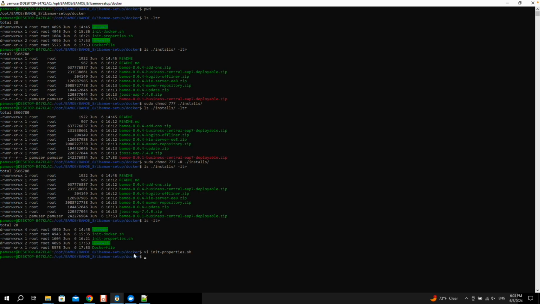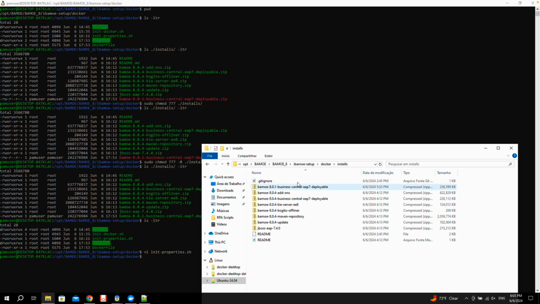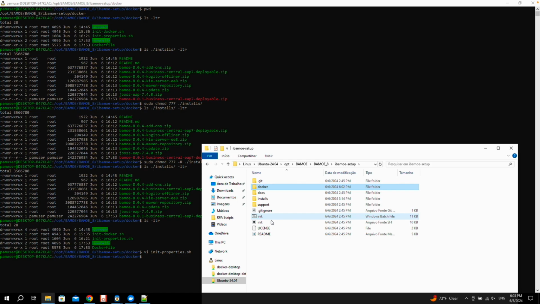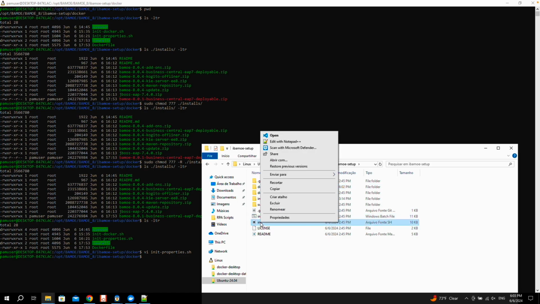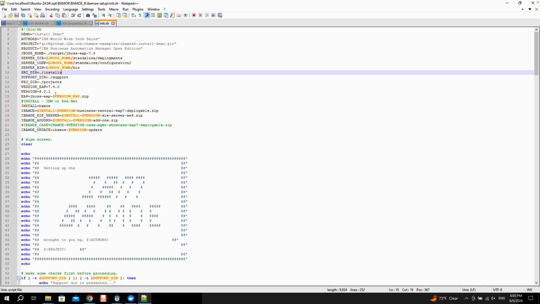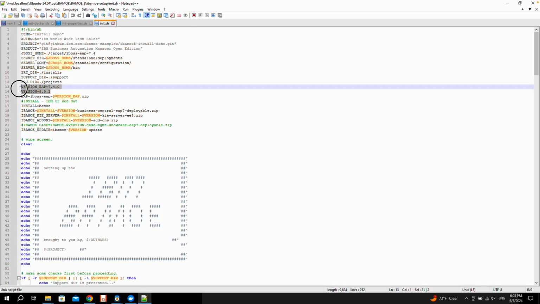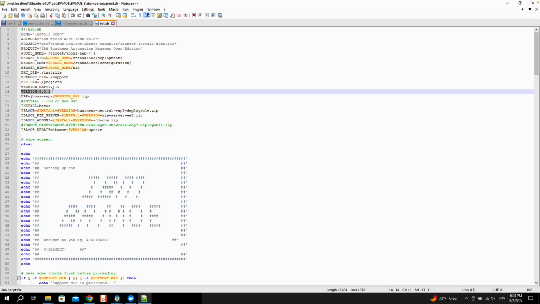Let me go back. If you are not using the Docker one, under the BAMOE folder, you will see the init file here. So if you open it, you can see the version as I showed you before. It's in here. You simply need to change it to the version that you are trying to install, save the file, and try to run the command again.